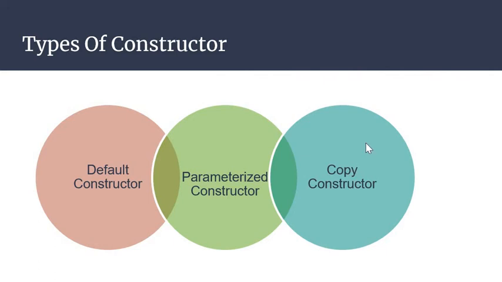A copy constructor is used to copy the properties of one object into another object of the same class. Suppose we have object O1 and we want to create another object O2, and we want to copy the properties of O1 into O2, and both objects belong to the same class. In that case we need to use a copy constructor.